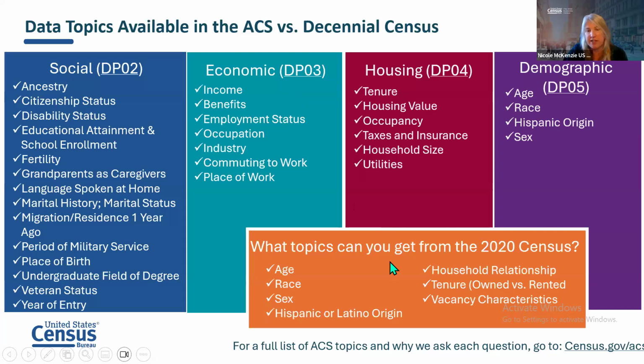The decennial census, on the other hand, is 10 questions. So we have a 72 question survey versus a 10 question census. The 10 question census provides the demographics and some of the housing information, but we have to wait for it every 10 years. The one thing to remember when you're looking at the data from these 2 sources is that the American Community Survey is a sample, so there is a margin of error in it because it's only a sampling, whereas the decennial is a full count of all households across America. We do show you the margin of error as well, so you'll be able to look at that.